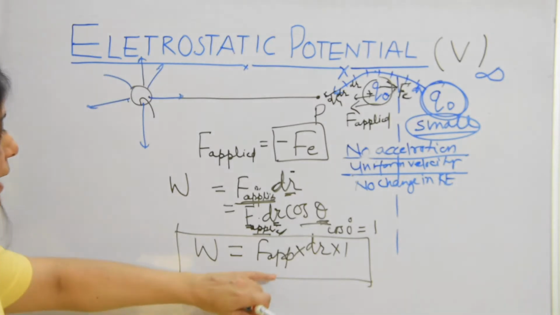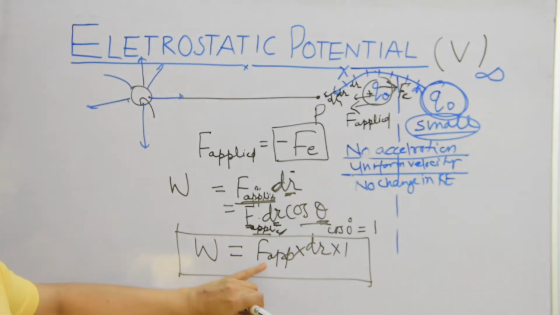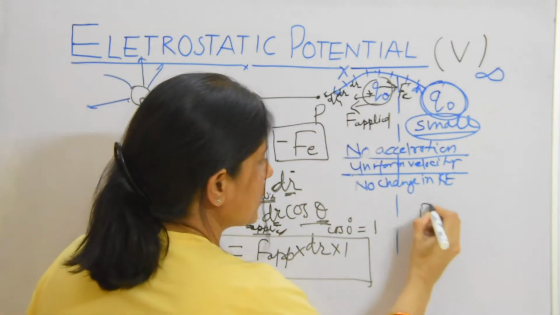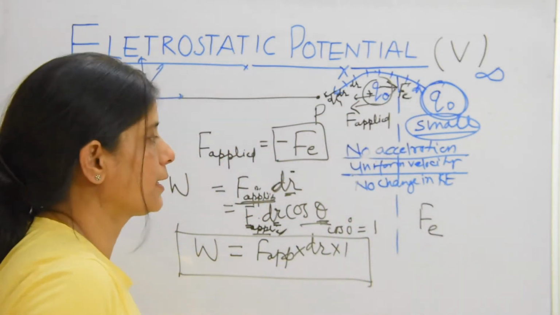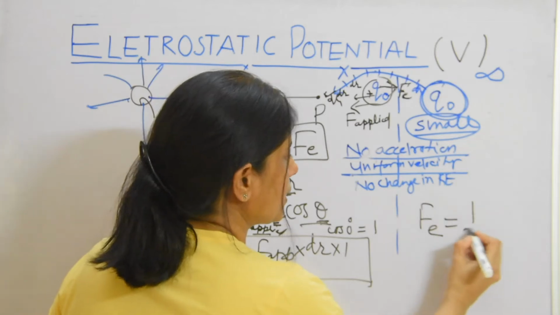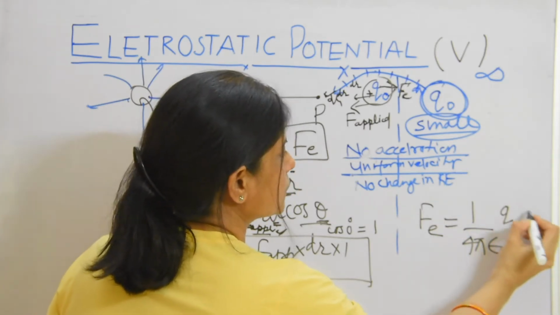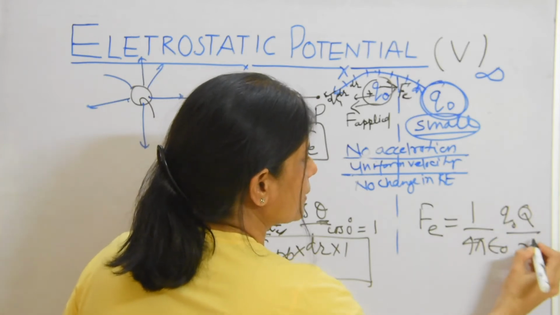Now we don't know the value of F applied, but we know the value of Fe. What is Fe? Fe is the electrostatic repulsive force, that is 1 upon 4 pi epsilon naught Q q0 upon R square.